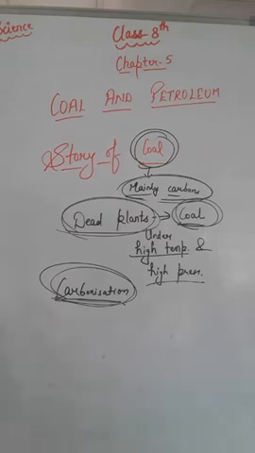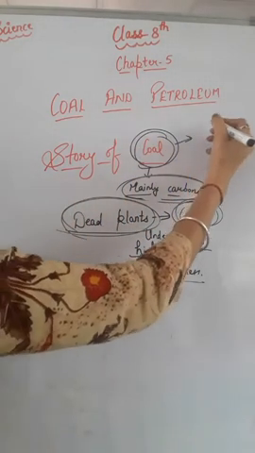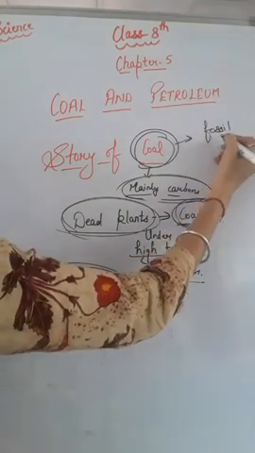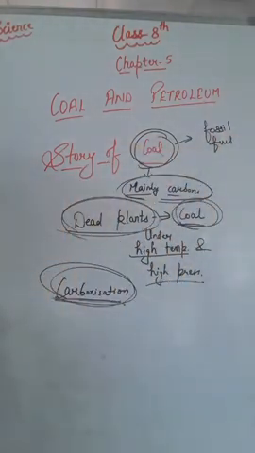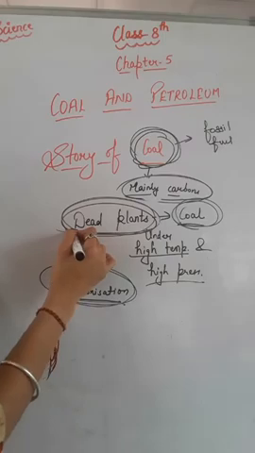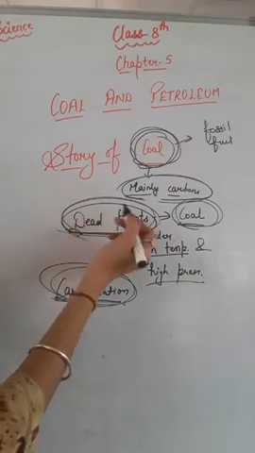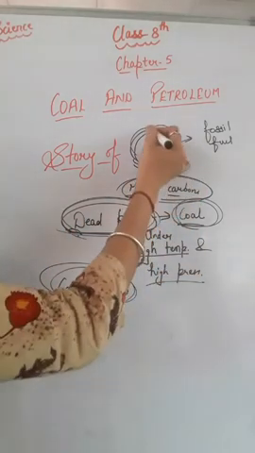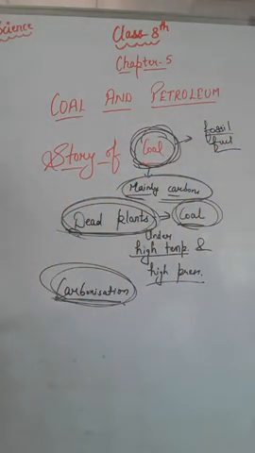Since it was formed from the remains of vegetation, coal is also called a fossil fuel. It is also one of our fossil fuels, right? As we discussed in our previous class, fossil fuels are those that were formed from the dead remains of living organisms, right? Living organisms are also known as fossils. That's why coal, which is prepared from dead plants, is also one of our fossil fuels.